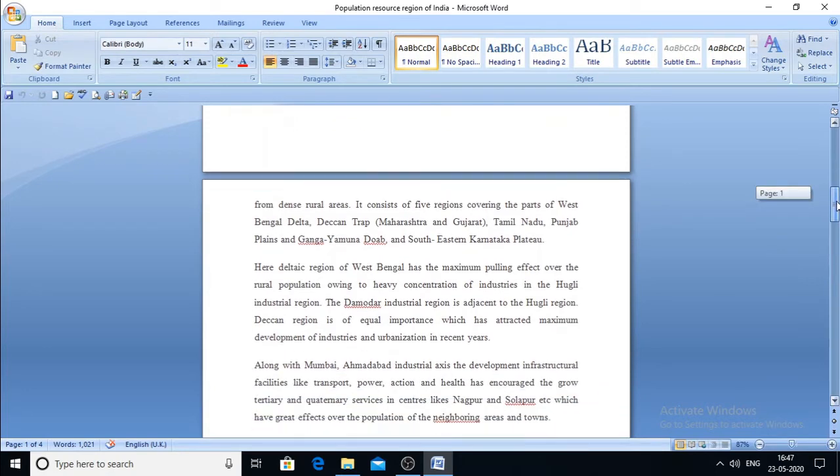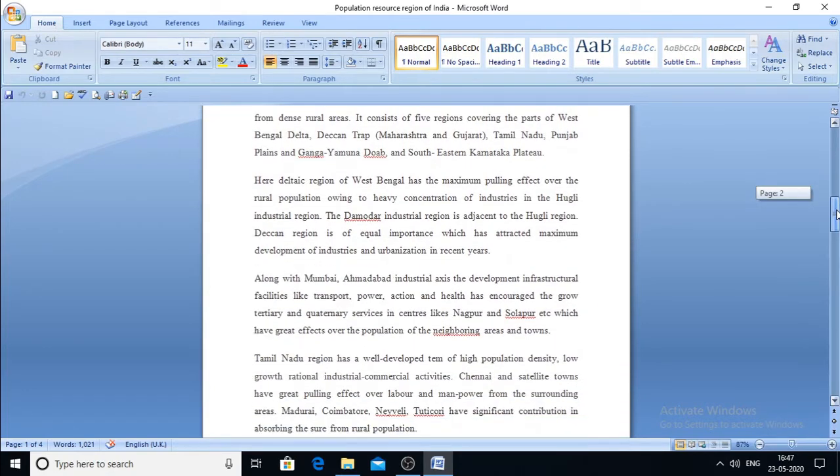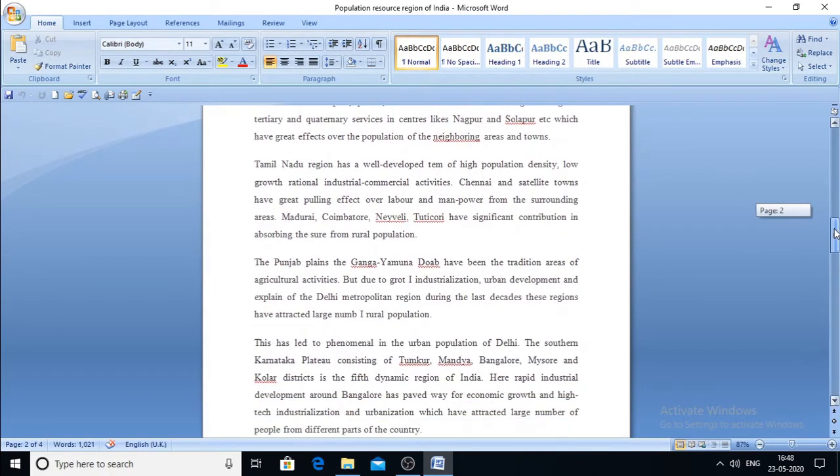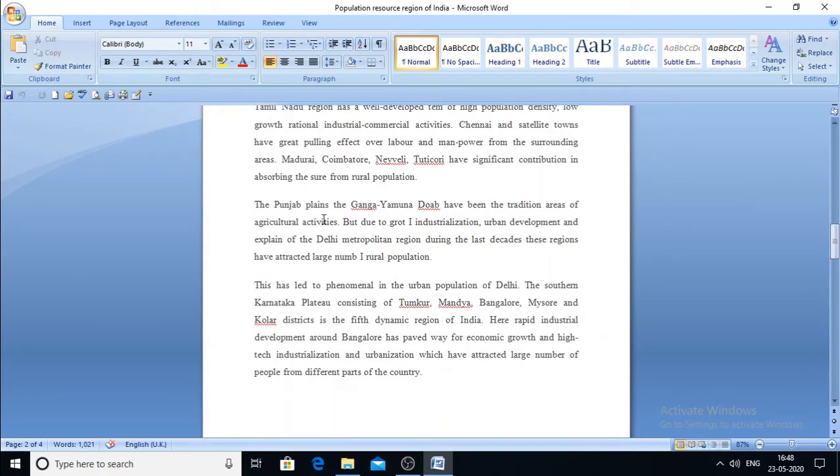Then we can talk about Mumbai, we can talk about Delhi. So Mumbai and Delhi are the metropolis areas. Here we can find different kinds of IT sector, so they are most advanced in the technological sector. Then in Tamil Nadu we can say Chennai, which is called a satellite town. So in this way, there is a lot of advancement in this area. Similarly, we can talk about the Punjab plain, or the Ganga Yamuna plain, where we have the maximum agricultural activity.